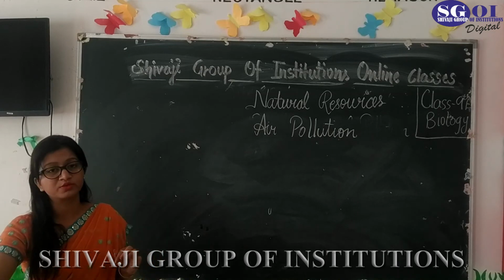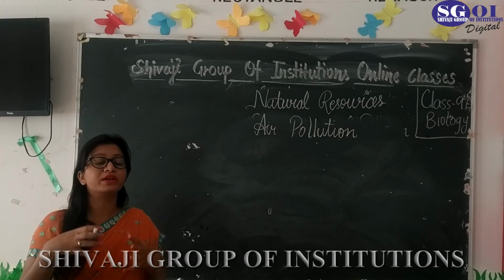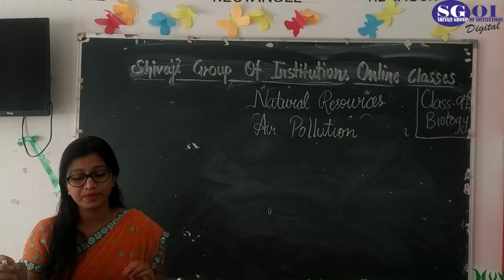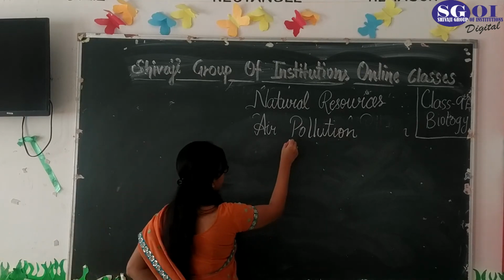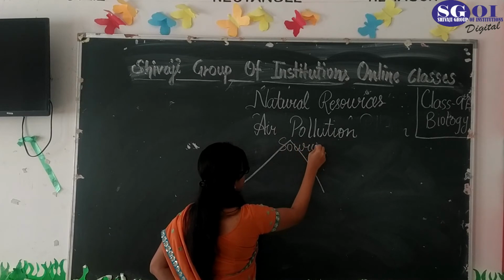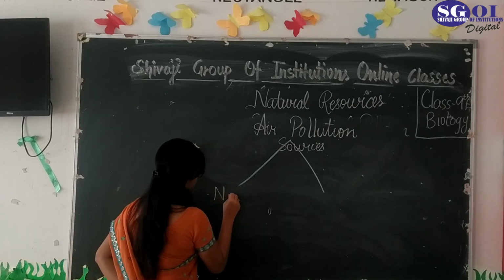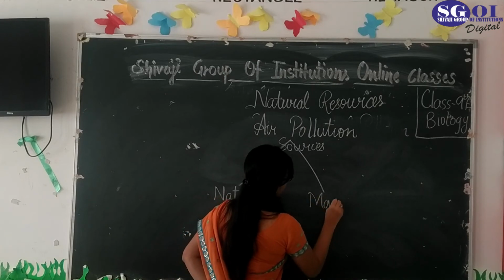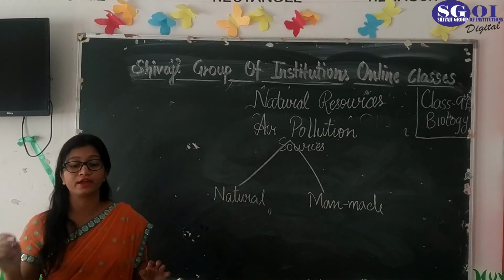Basically some air pollutants may be in gaseous form or in particulate matter. They get mixed with the air, and when they get mixed with the air, they cause pollution in the air. Now coming to the topic of what the sources are, how this pollution occurs. What are the sources which cause pollution in air? Basically there are two types of sources: first, natural sources, and second, man-made sources. Two kinds of sources cause pollution in the air.